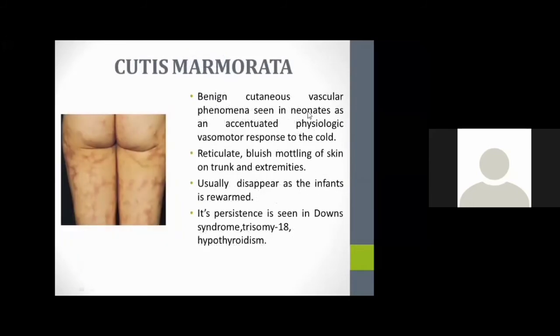And another is cutis marmorata. It is a reticulate bluish mottling of the skin on the trunk and extremities due to severe cold. When the newborn is exposed to a colder environment, this cutis marmorata will form and it will disappear as the infant is rewarmed.